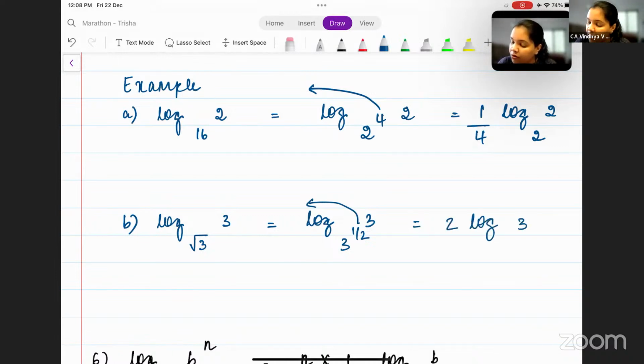So you get 2 log 3 base 3. Log 3 base 3 is 1. So the answer is 2.